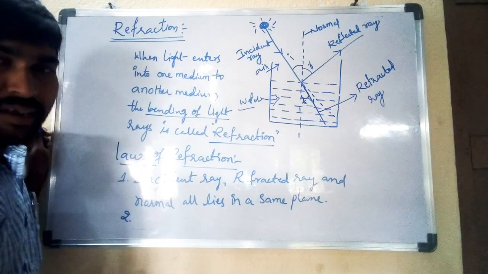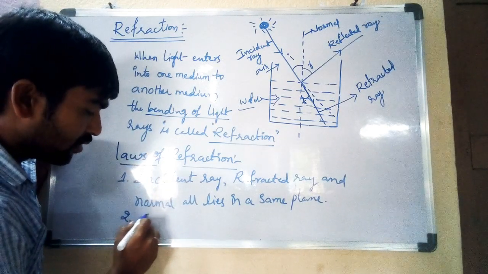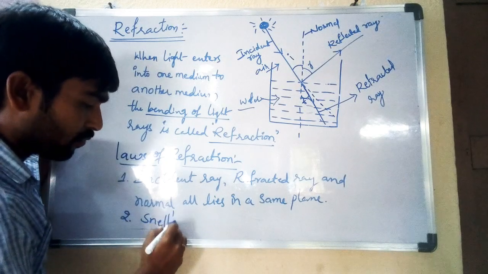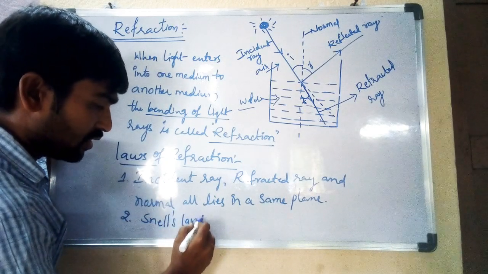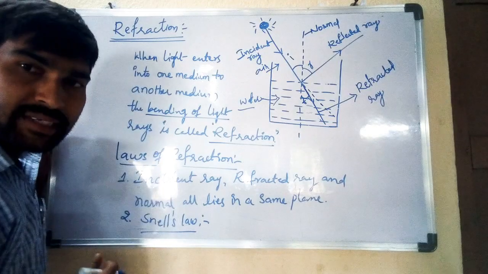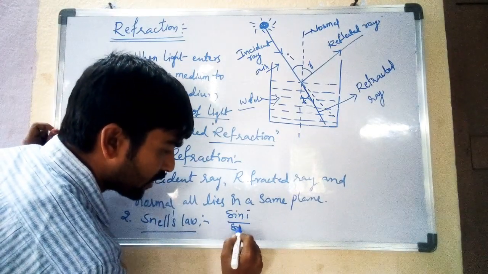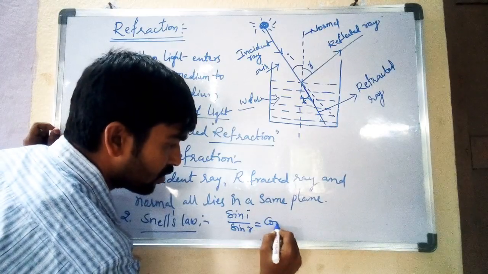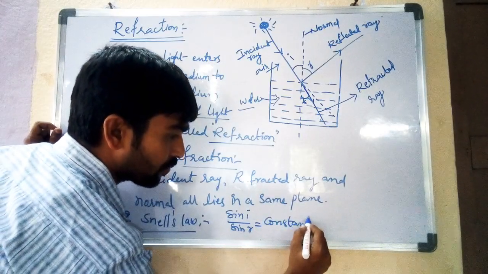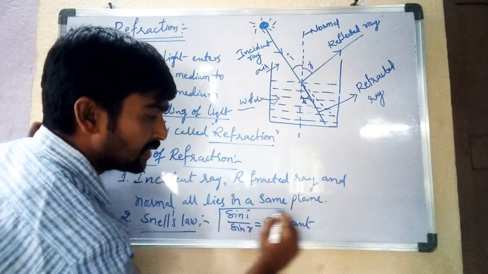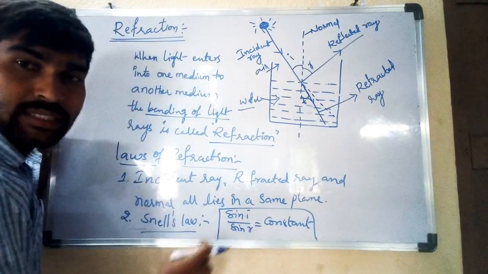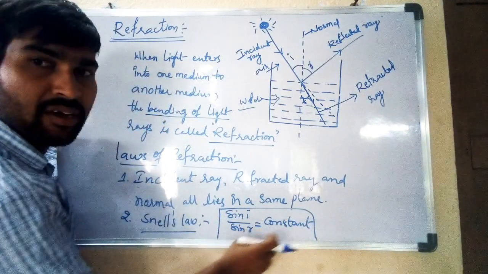Then the second law, that is Snell's law. Snell discovered the law of refraction: sin i by sin r is equal to a constant. It is important. Sin i by sin r is equal to constant.